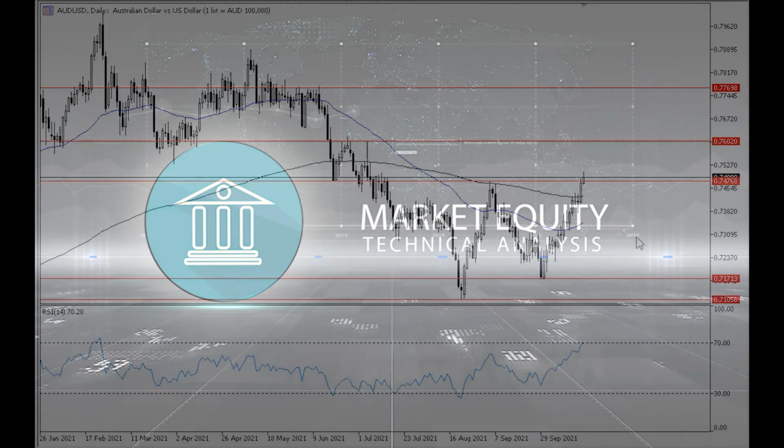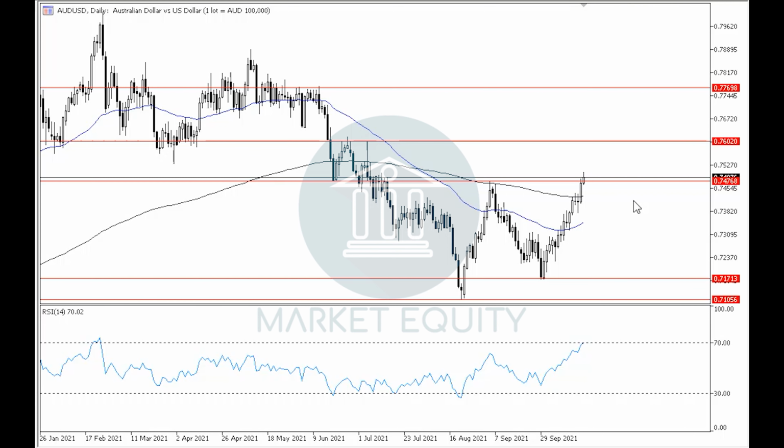Currently, we can see that the pair is being traded around level 0.7475, and by holding above this level, it will support the start of the uptrend in the daily time frame and will continue to target around level 0.76, then around level 0.7770 as primary targets in the expected uptrend. However, if the pair rebounds downwards off of around the current levels and closes below level 0.7475, then we would be returning to the previous sideways movement in the daily time frame.